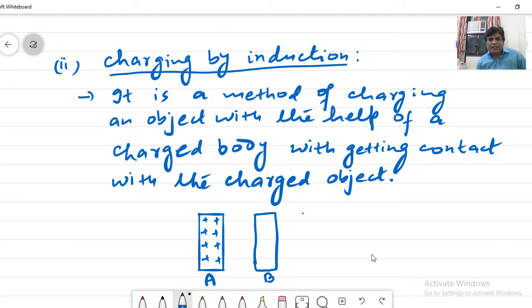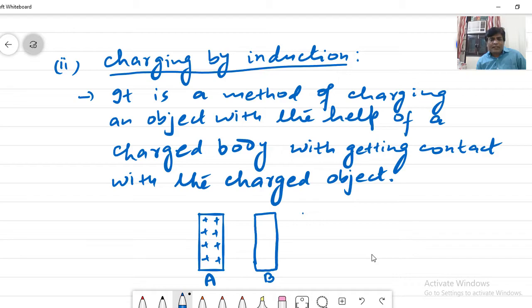B is uncharged, which means it has positive charges equal to the negative charges, so the magnitude of positive charge is equal to the magnitude of negative charge present in body B. But body A is positively charged, which means it has more positive charges than negative charges.